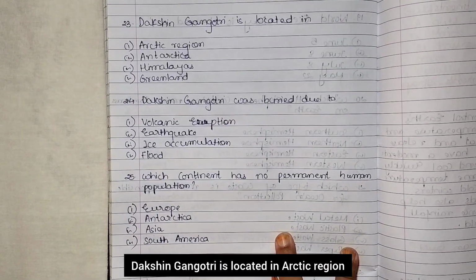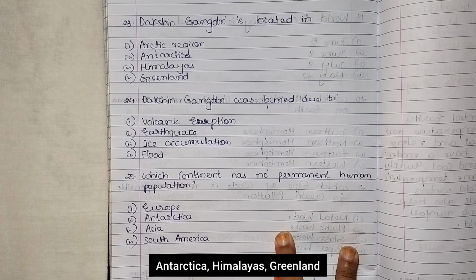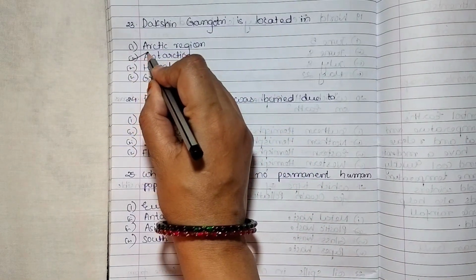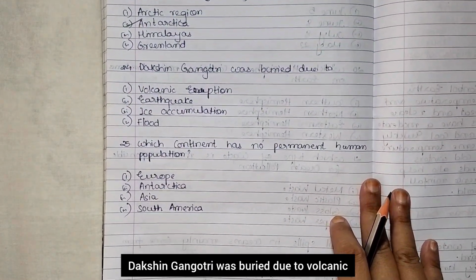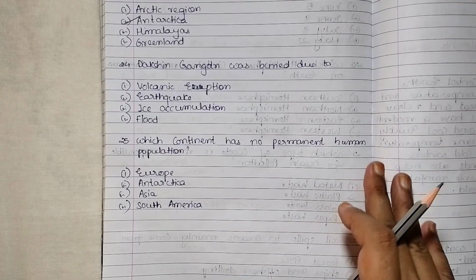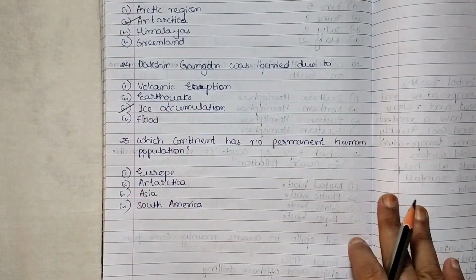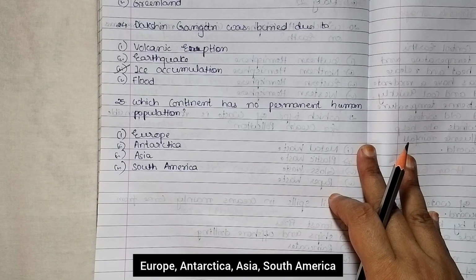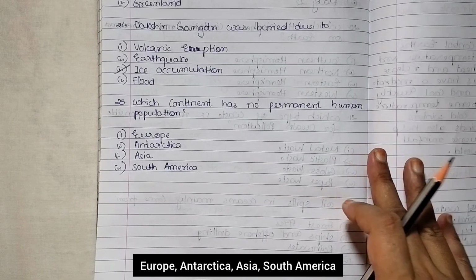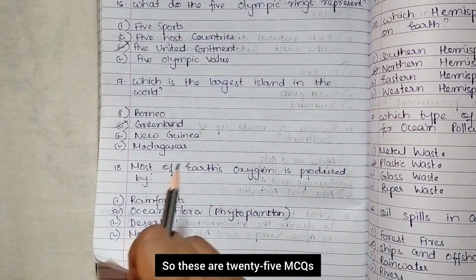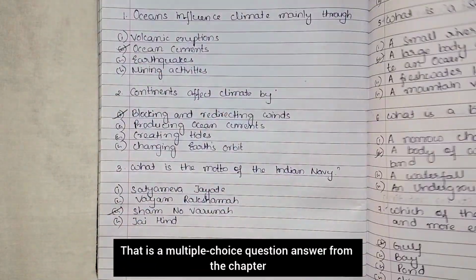Dakshin Gangotri is located in: Arctic region, Antarctica, Himalayas, Greenland. So it is in Antarctica. Dakshin Gangotri was buried due to: volcanic eruption, earthquake, ice accumulation, flood. Due to ice accumulation. Which continent has no permanent human population? Europe, Antarctica, Asia, South America. Antarctica, right? So these are 25 MCQs, that is multiple choice questions, from the chapter Oceans and Continents.